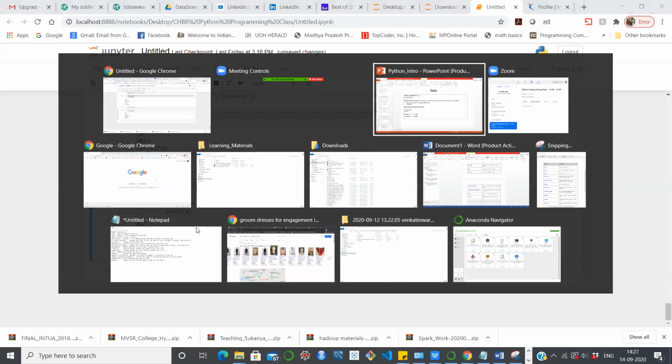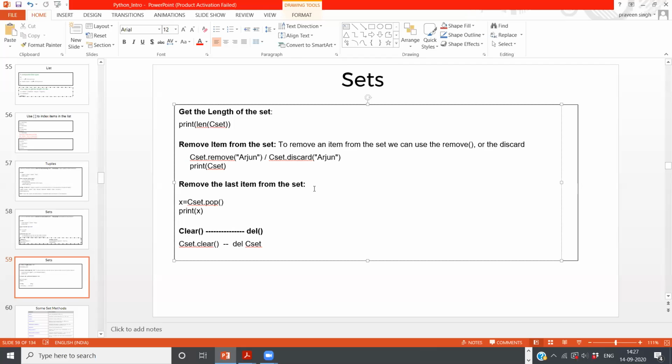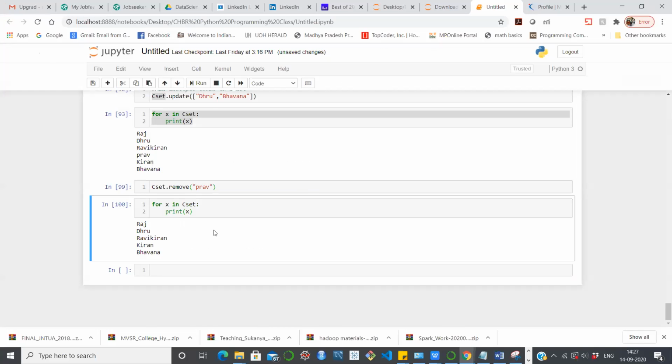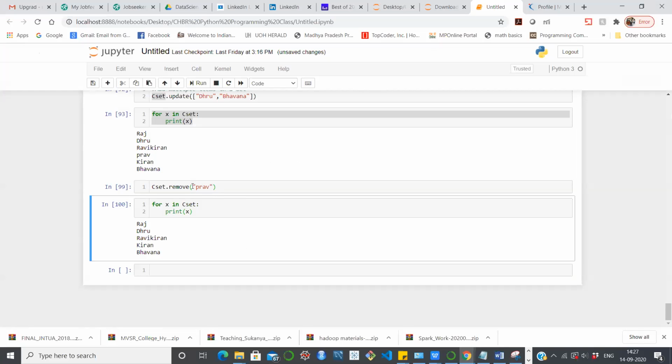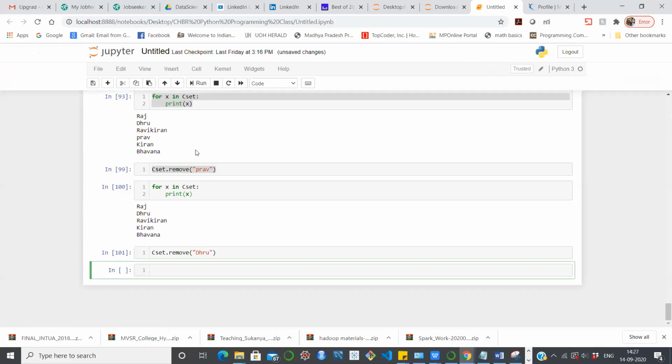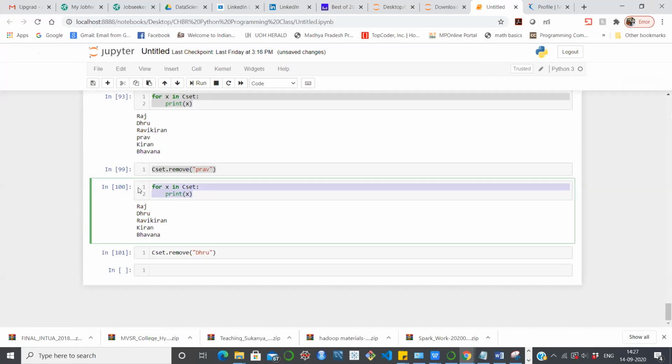And we have one more thing, which is the discard. Through that also we can remove things. So now let me perform discard as well. Let me discard with Dhruv. Okay, now let's see whether we will get an error or not. Yeah, we are pretty much fine.